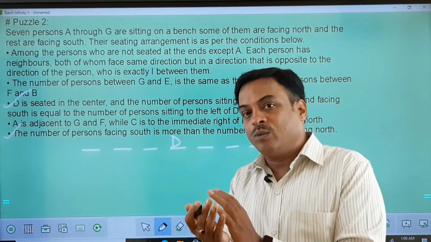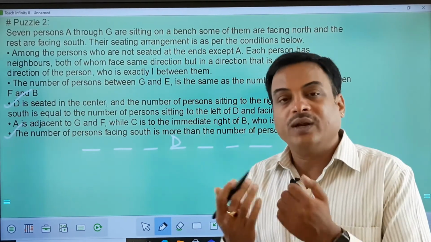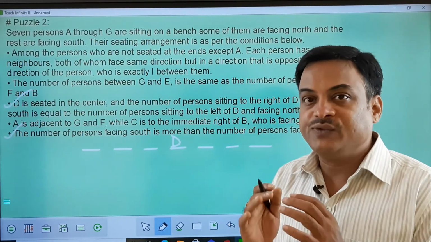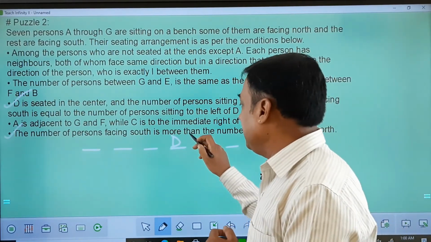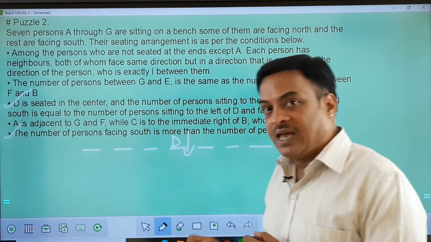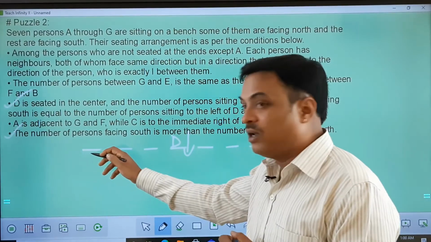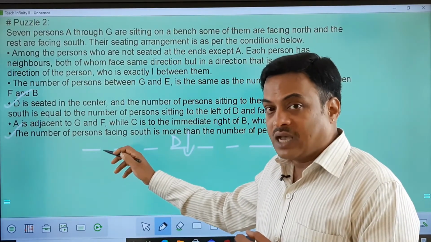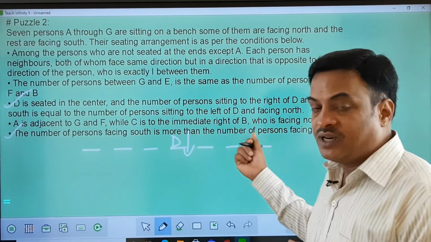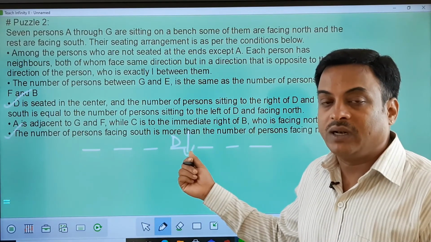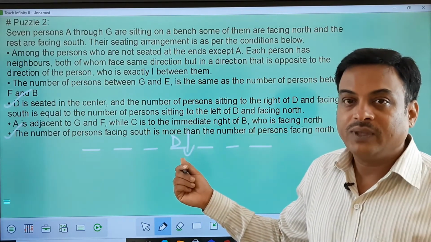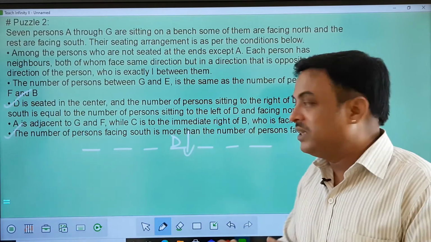So south facing are more, north facing are less. What do you understand by this statement? This gives you a clear idea that the D has to face towards south, and then this right side of D should have south people and this left side of D should have north people placed over there. Okay, so we can continue with the statement here.